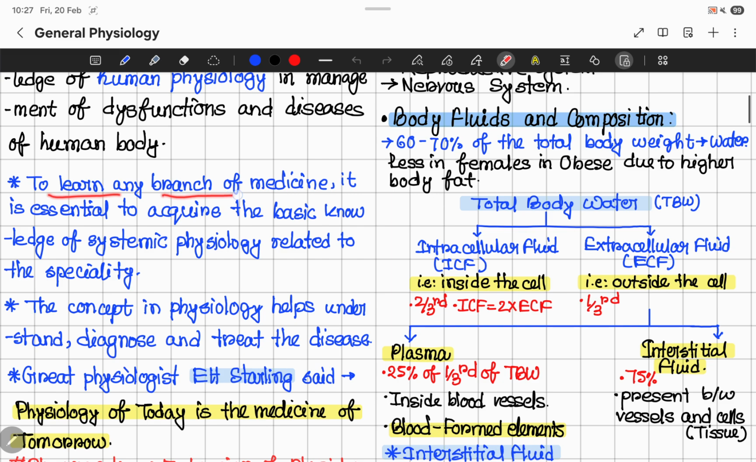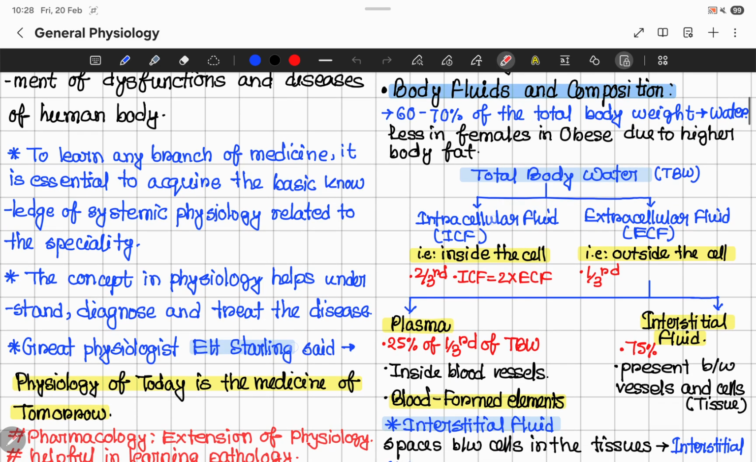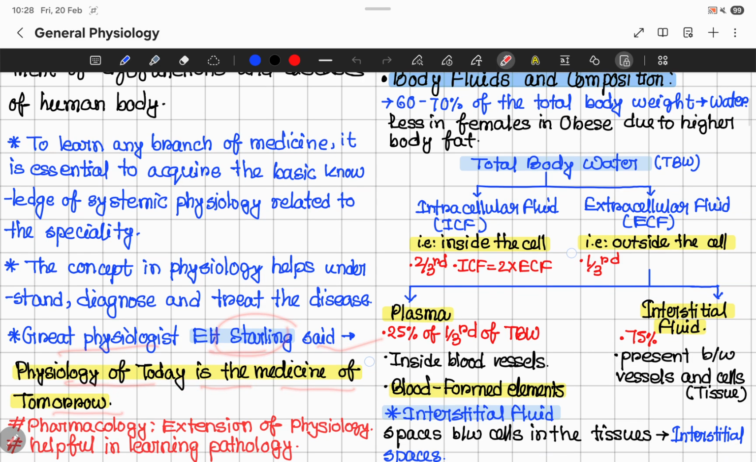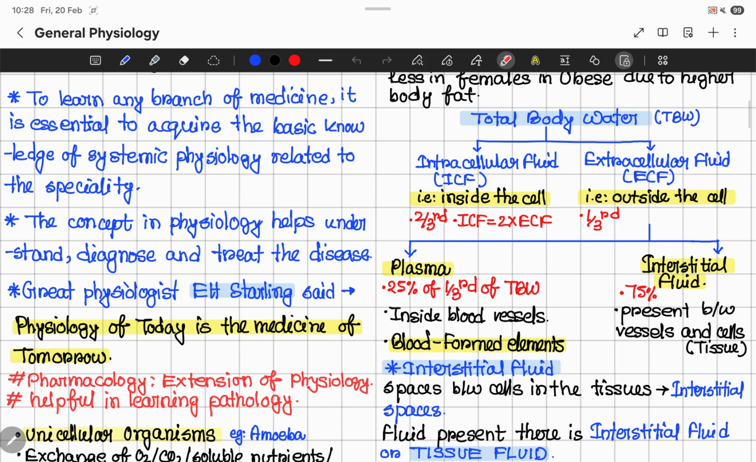So, to learn any branch of medicine, it is essential to acquire the basic knowledge of systemic physiology related to the specialty. The concept of physiology helps understand, diagnose and treat the disease. And the great physiologist E.H. Starling said, "Physiology of today is the medicine of tomorrow." Did you understand that if you are going to learn any branch of medicine, it is very essential to know the basic knowledge of physiology? Because physiology helps you understand the mechanism, the diagnosis, and how to treat the disease.